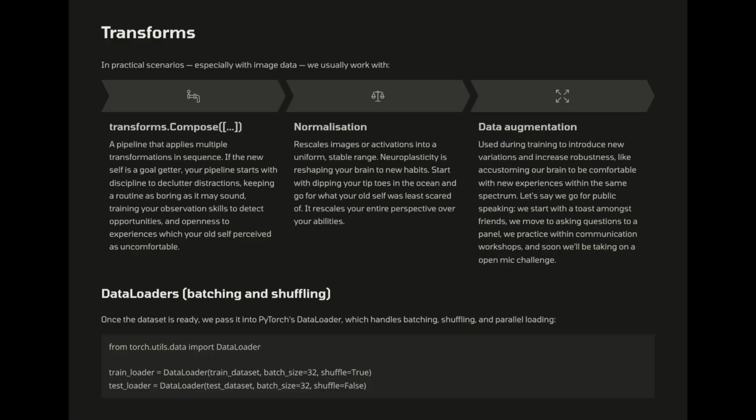Let's say we go for public speaking. We start with a toast amongst friends. We move to asking questions to a panel. We practice within communication workshops. And soon we'll be taking on an open mic challenge. Data loaders, batching and shuffling. Once the dataset is ready, we pass it into PyTorch's data loader, which handles batching, shuffling, and parallel loading.